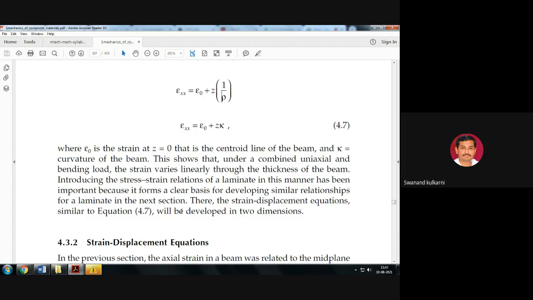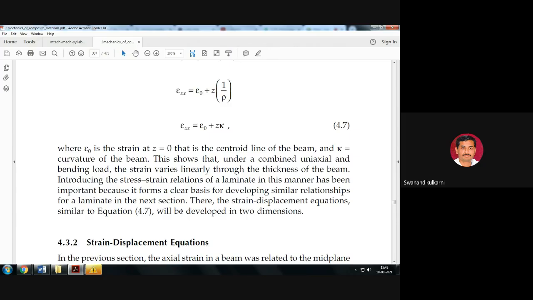So epsilon 0 is the strain at z equal to 0, that is the centroid line of the beam, and k is the curvature here. 1 upon rho is replaced by k. So k represents curvature. Here rho is the radius of curvature, and k represents the curvature, which is the reciprocal of this radius of curvature.